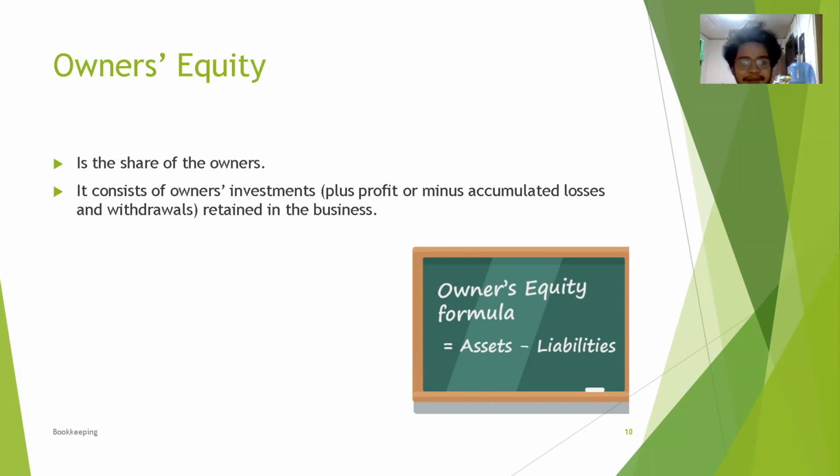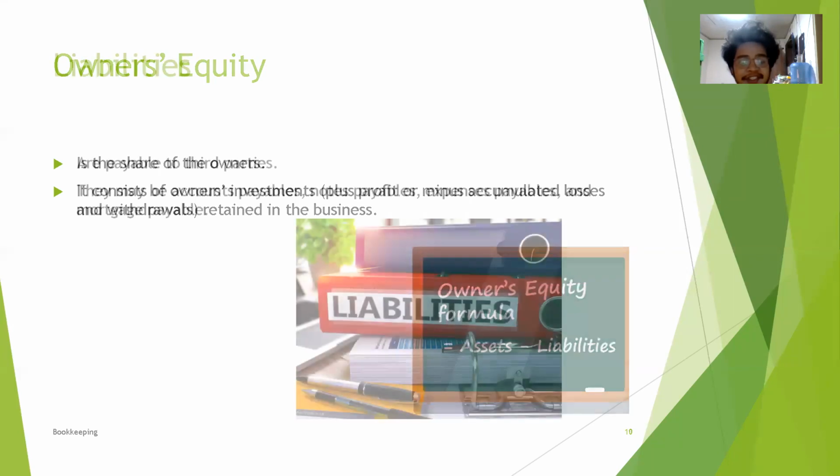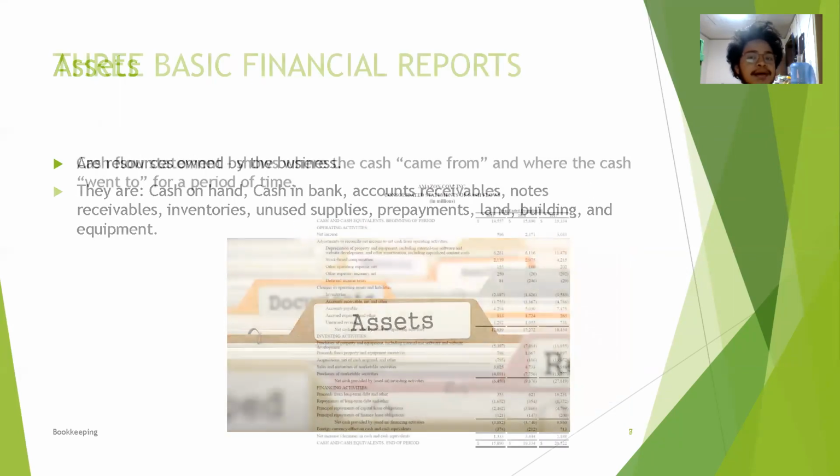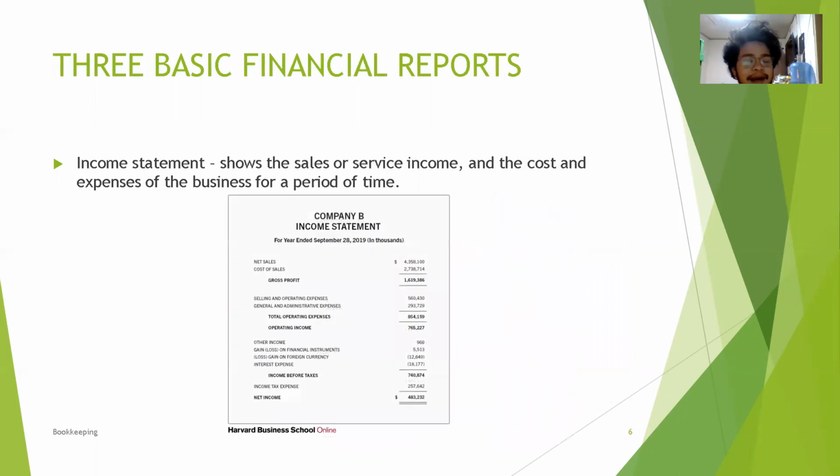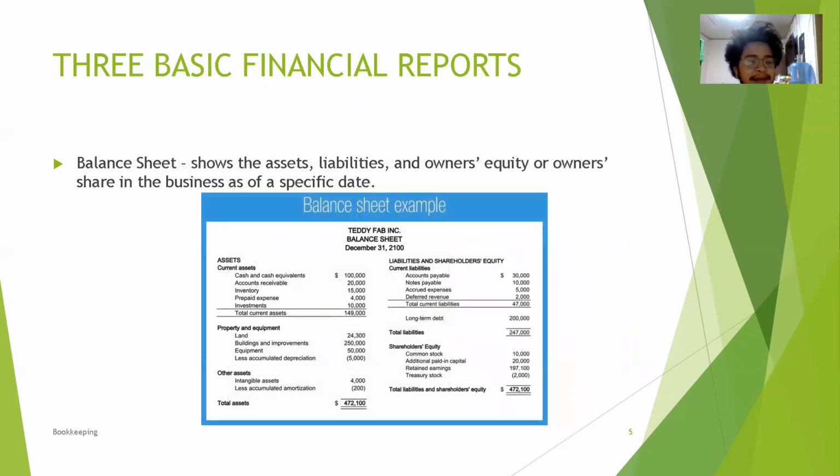So a clear example for these three is shown in the balance sheet. So we can see here the total assets, the total liabilities, and the shareholders' equity.